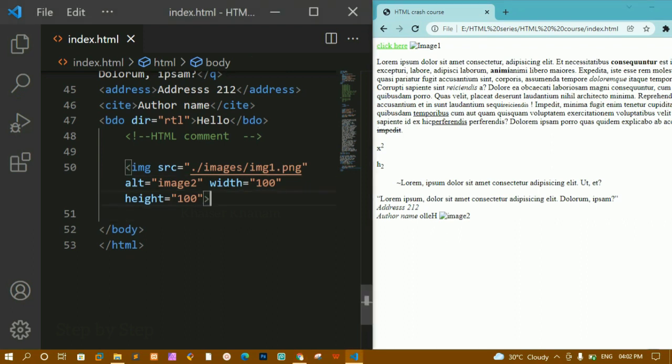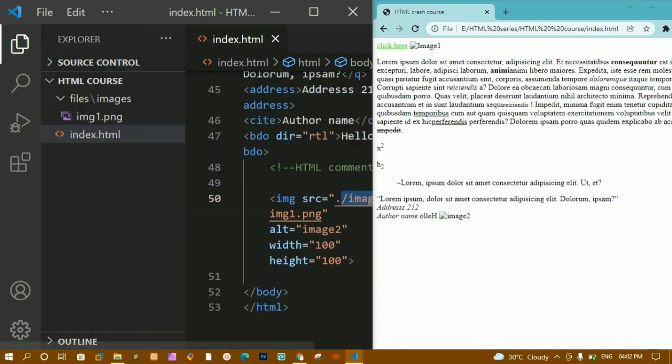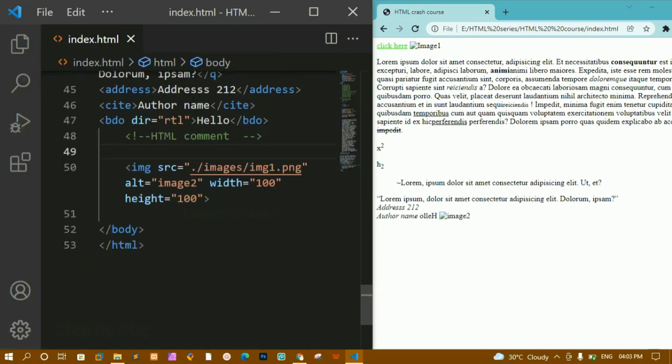Now this images folder is present inside the files folder, and the files folder is present inside the HTML course folder. You can see this is the hierarchy I have created here. Inside files I have images, inside images I have this image, and this folder is present inside my root folder HTML course. Now I am going to remove this, as this is not going to work.